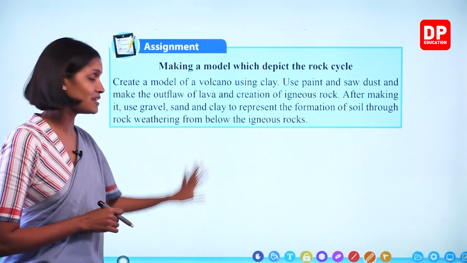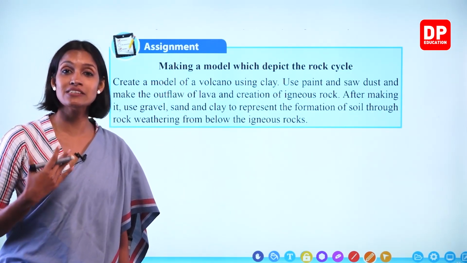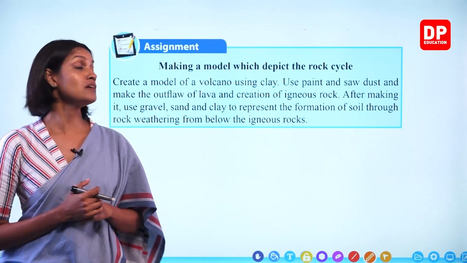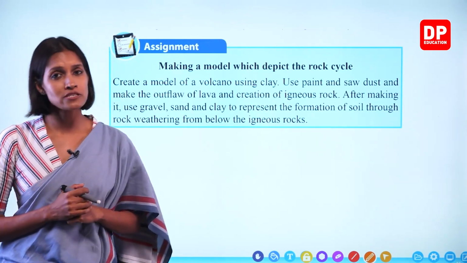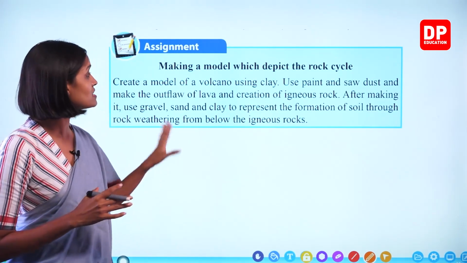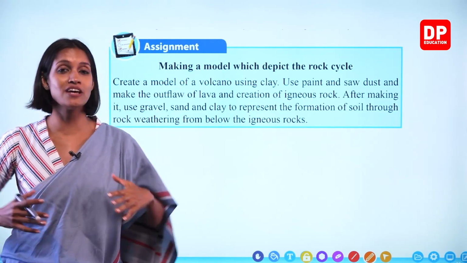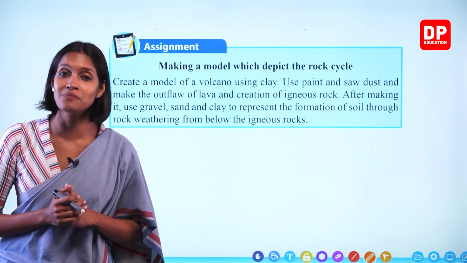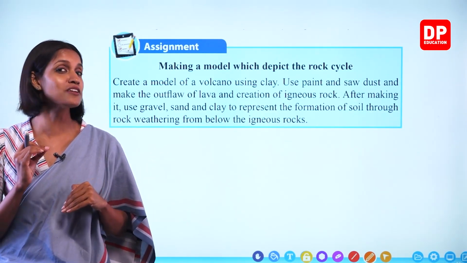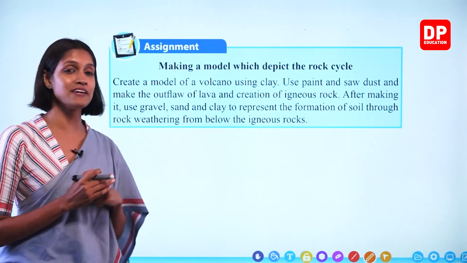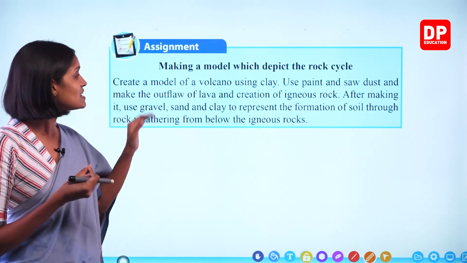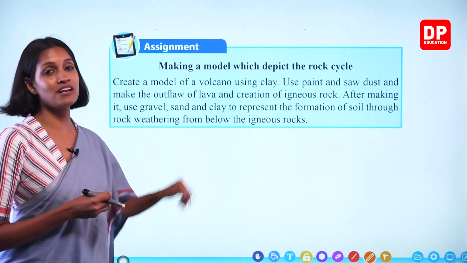An example is given here, but you can be creative here. You can use other materials as well, right? Sometimes you must have seen in science exhibitions, some children make these types of models. You also can, as group activities, make a model like this. Even using the internet, you can get more ideas to make something like this, right? Using waste materials, you can easily make a model like this, children.